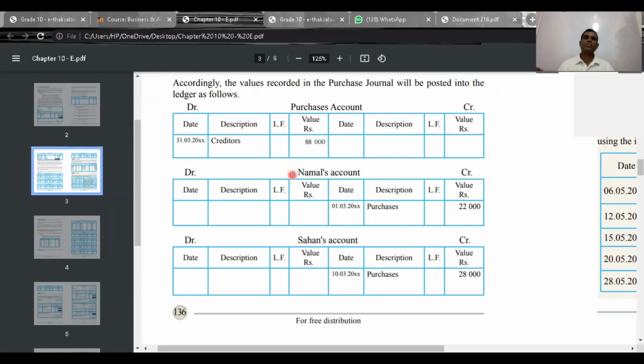Next point, each creditor should be credited his portion of value.